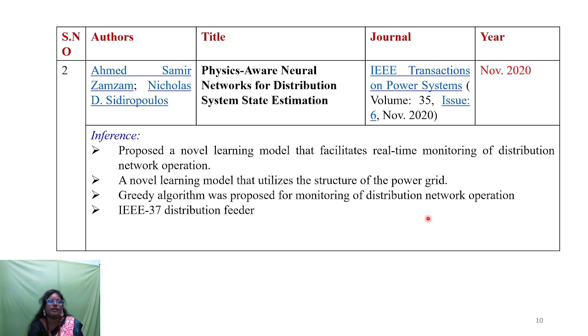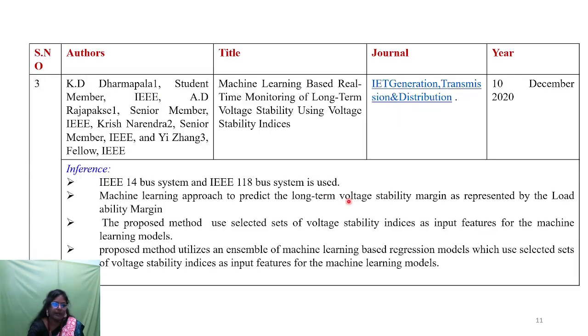In the second paper, the title is A Physics-Aware Neural Network for Distribution System State Estimation, published in IEEE Transactions on Power Systems in 2020. The proposed method is a novel learning model for real-time monitoring of distribution network operation. Here they use the IEEE 37 distribution feeder, and the proposed model uses a greedy algorithm. This is artificial intelligence, using the greedy algorithm for monitoring the distribution network operation.